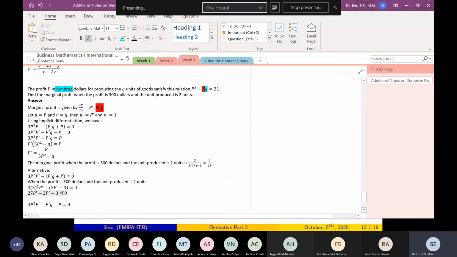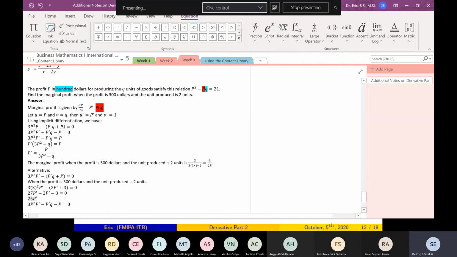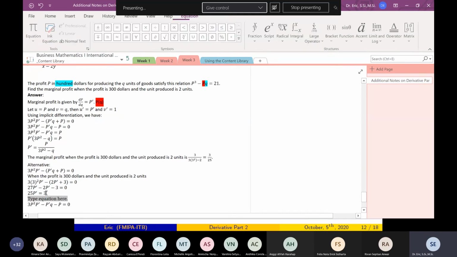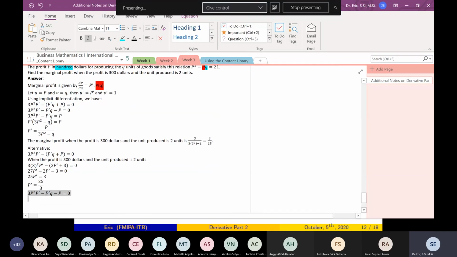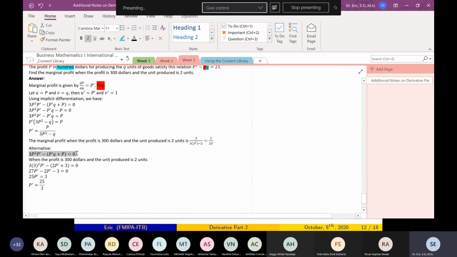So you have 27P prime minus 2P prime, you have 25P prime equals 3. So you have P prime equals 3 divided by 25. This is also allowed. This is also allowed.